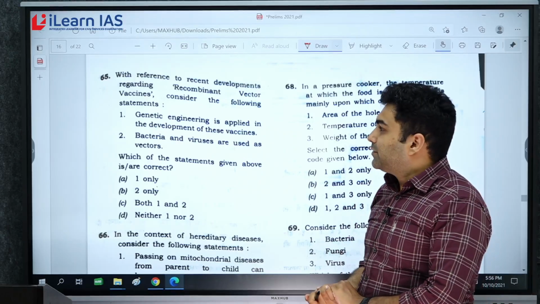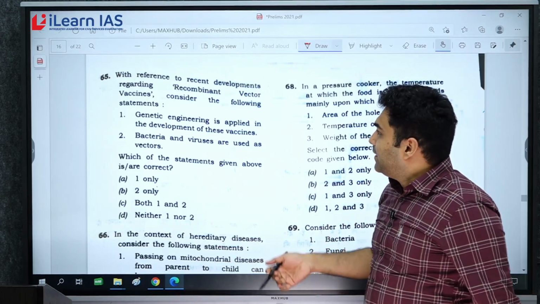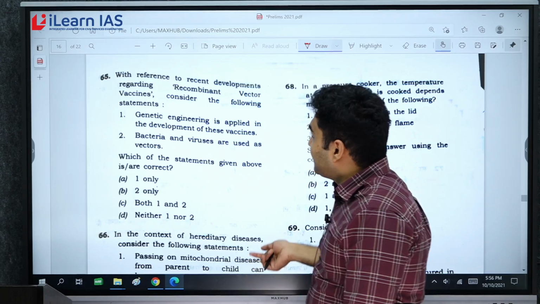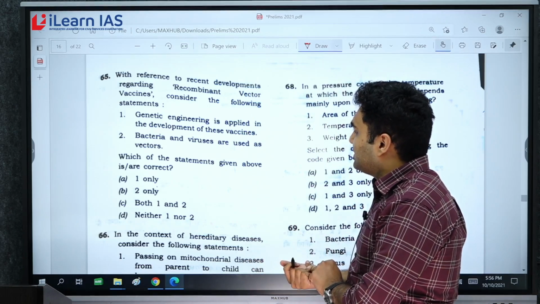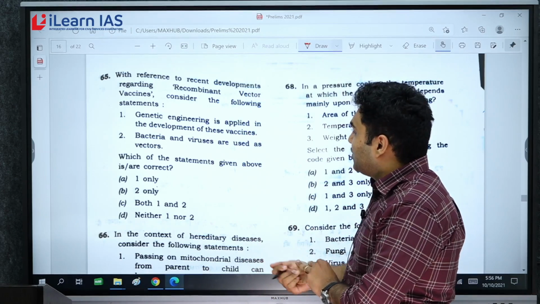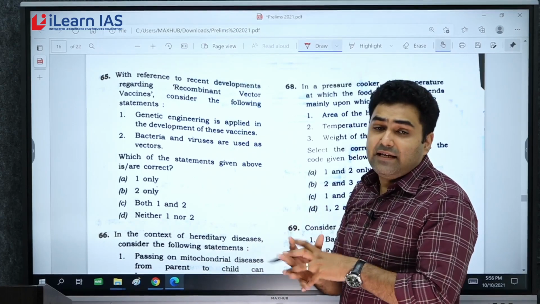So we'll continue. We'll be discussing questions related with science and technology. Again, this is from series A. So the first question, with reference to recent developments regarding recombinant vector vaccines, consider the following statements. So this is regarding recombinant vector vaccine. Now recombinant means we are mixing the genes.